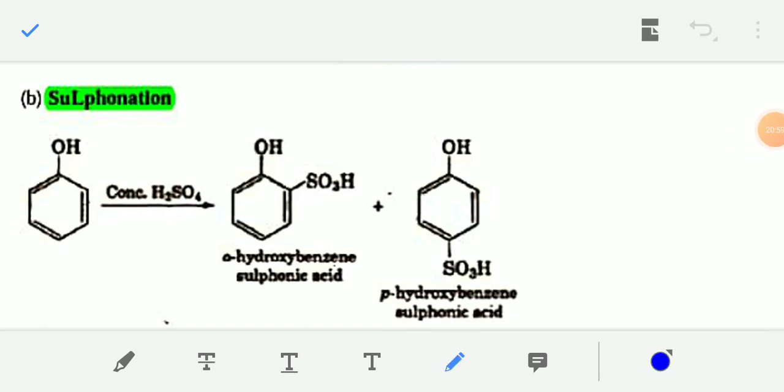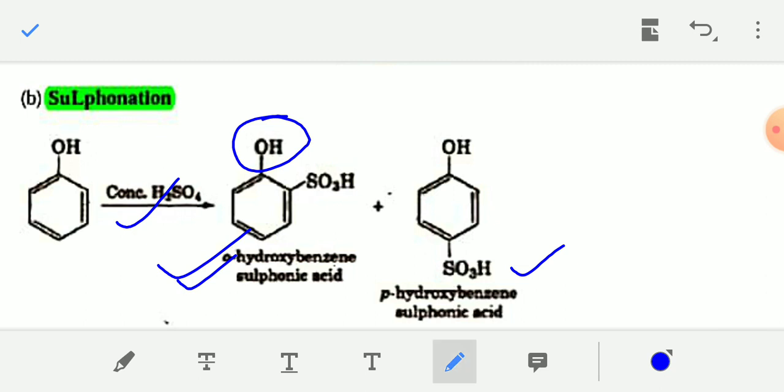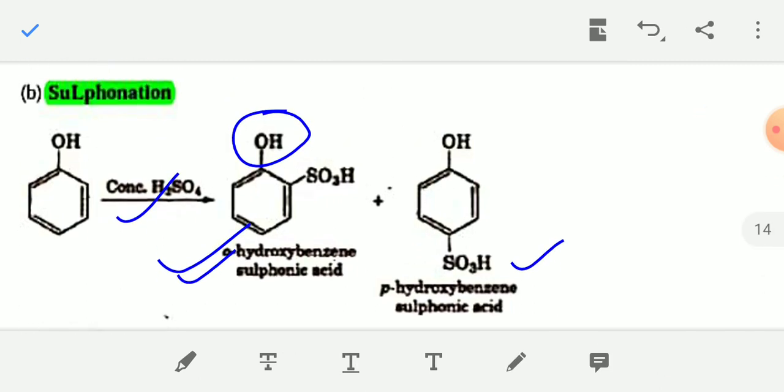When phenol reacts with concentrated sulfuric acid, the phenol will be converted into orthohydroxybenzene sulfonic acid, where OH is present at the ortho position with respect to SO3H group, and para-hydroxy benzene sulfonic acid, and the para product will be the major product.